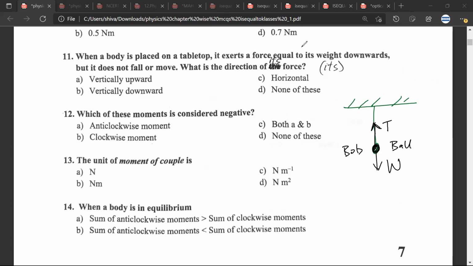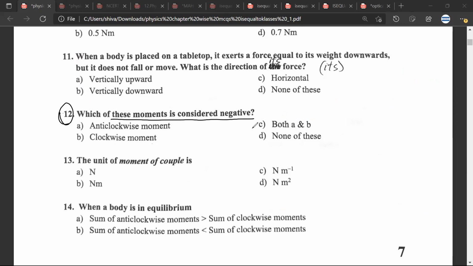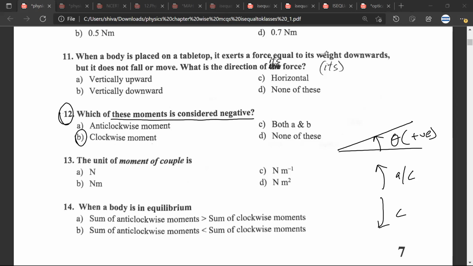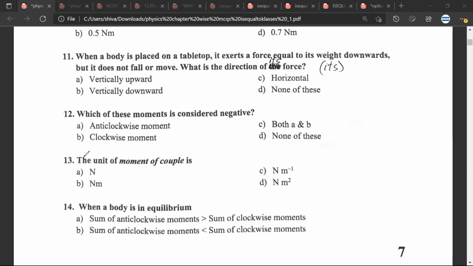Great. Question number 12. Which of these moments is considered negative? What we have discussed is that angle is always positive when it is in the anti-clockwise direction. Similarly, the moment of force is always positive when it is in the anti-clockwise direction, and therefore, when it is in the clockwise direction, the moment of force would be negative. So the answer would be B. Great.